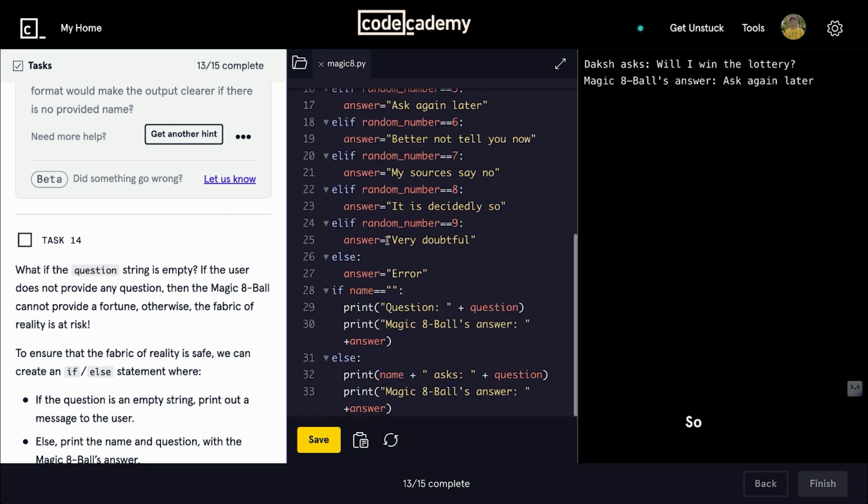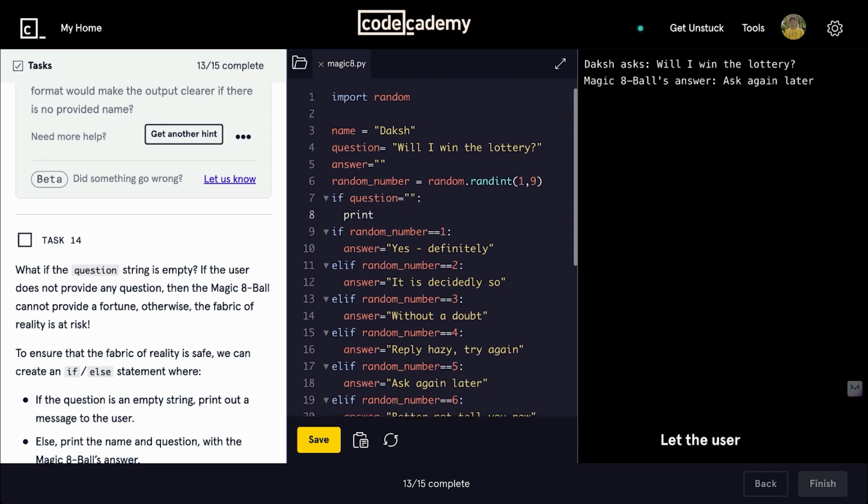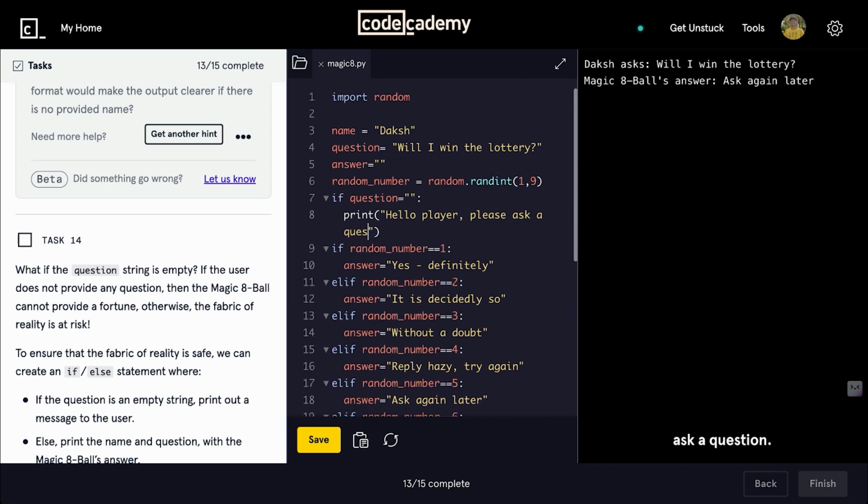So now the other question that comes up is where to add the if statement. So the best place to add the if statement for the question part is here. Write the if statement here if the question is empty. Yeah, question is empty. Let the user know, hello player, please ask a question. So this is very important, right?